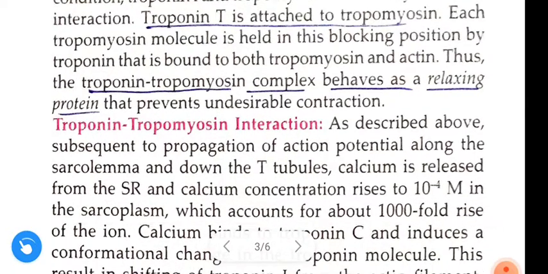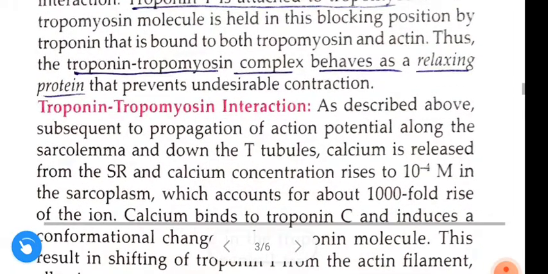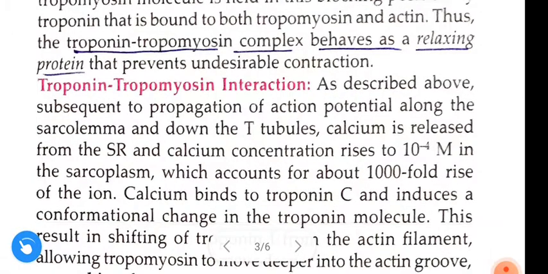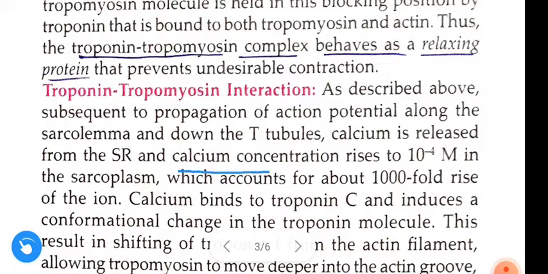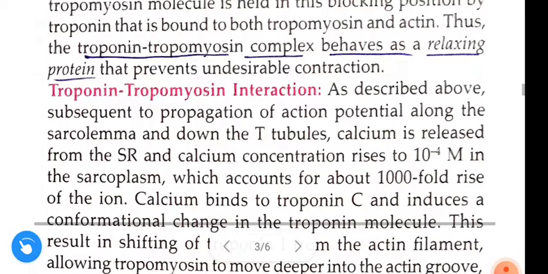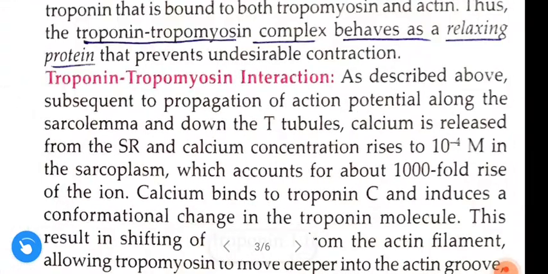Next, about the troponin tropomyosin interaction. As described above, subsequent to propagation of the action potential along the sarcolemma and down the T tubules, calcium is released from the sarcoplasmic reticulum and calcium concentration rises from 10 power minus 7 to 10 power minus 4 molarity in the sarcoplasm, which accounts for about a 1000-fold rise of the calcium ion.